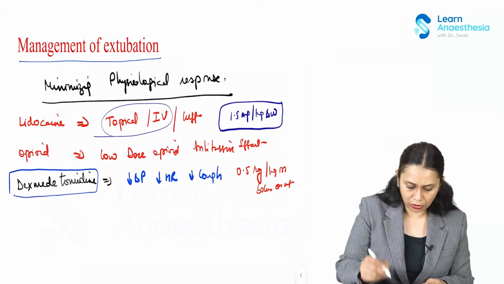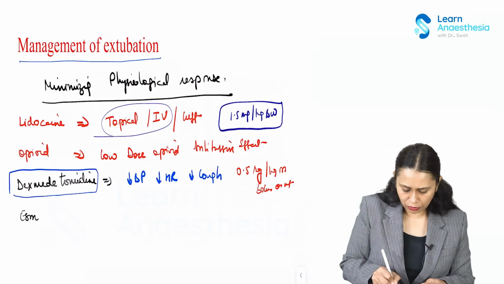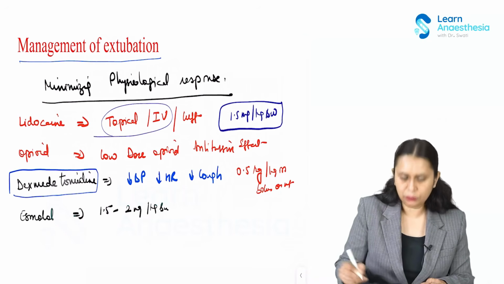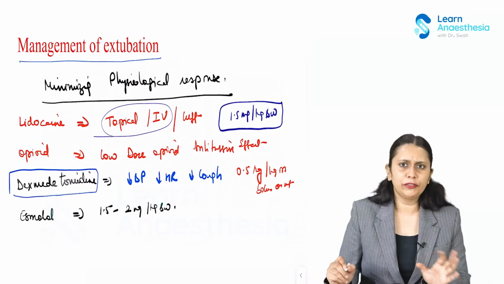Then we can use esmolol, a beta blocker. Esmolol 1.5 to 2 milligram per kg body weight before extubation. It's a short acting agent, so we will be safe.